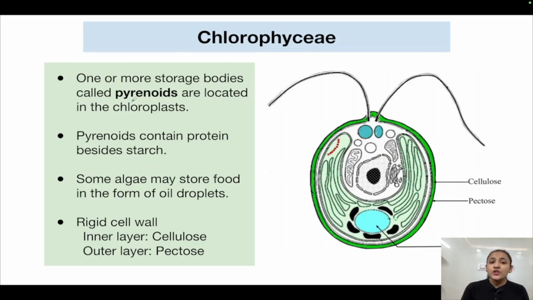One or more storage bodies called pyrenoids are also located on the chloroplast. See, this is a pyrenoid. This blue colored structure here is a storage body. It stores food. It contains protein, and this blue colored structure is filled with protein besides starch. Starch is also present. See this black colored structure outside? It is the starch sheath.